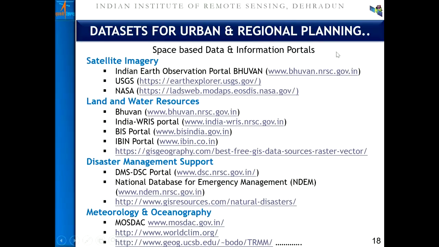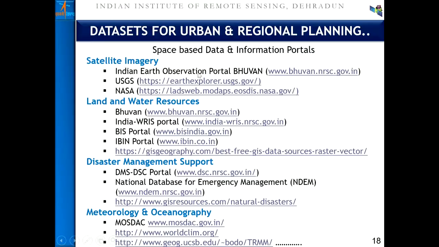I would also like to mention the data sets which are available, because the time has come where people are discussing that rather than beginning from satellite data acquisition and information extraction, are there some sources where the data can be acquired, some processed data can be utilized, and straight away used for analysis and planning purposes. In that context, there are a variety of sources available.